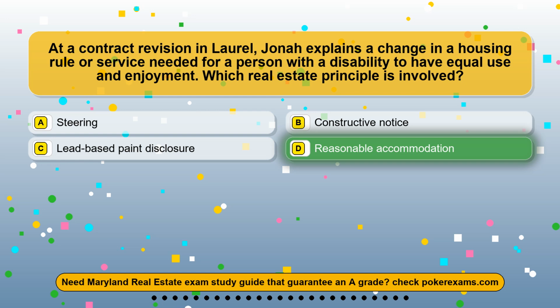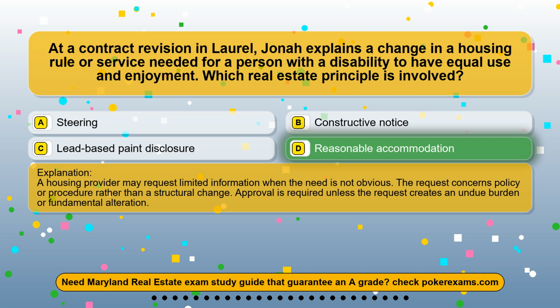The correct answer is option D. Reasonable accommodation. A housing provider may request limited information when the need is not obvious. The request concerns policy or procedure rather than a structural change. Approval is required unless the request creates an undue burden or fundamental alteration.